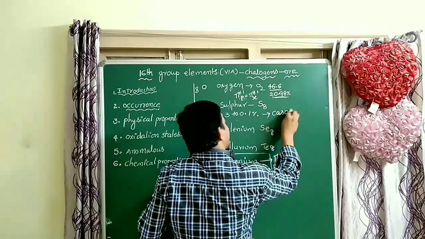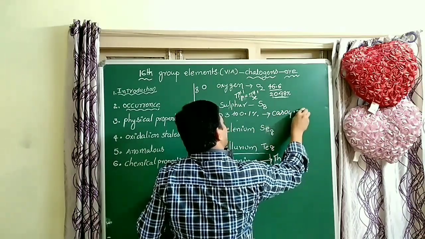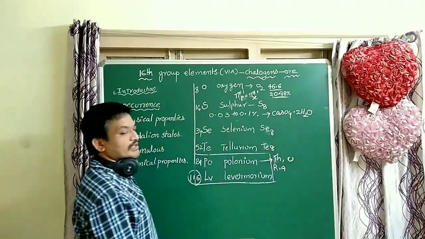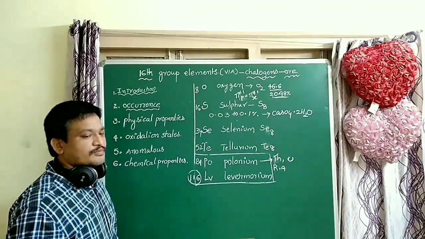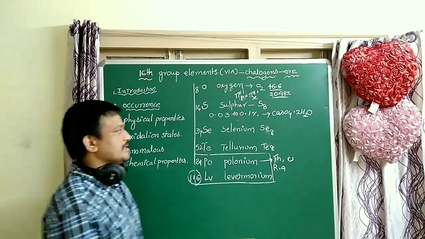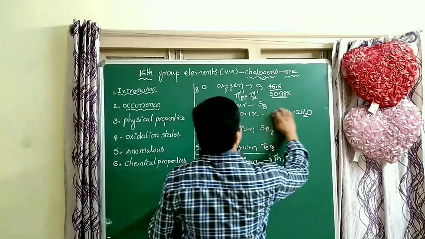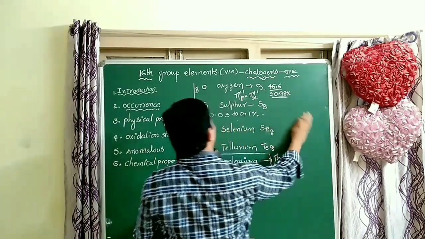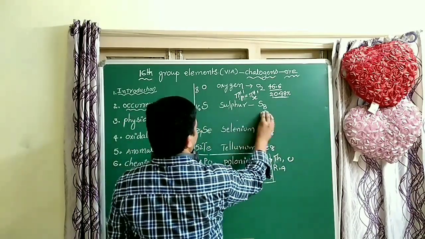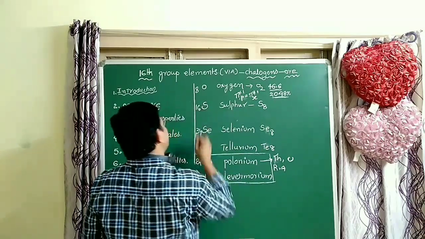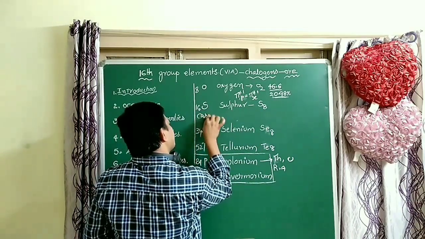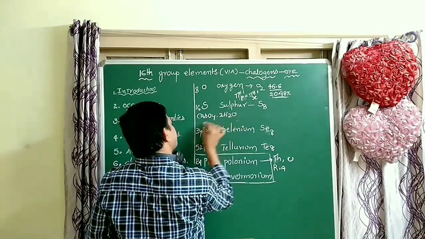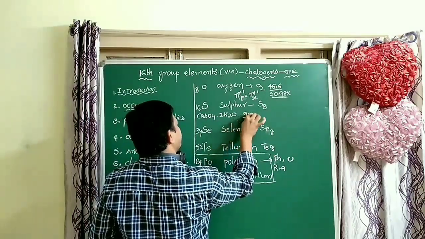CaSO4·2H2O: what is the name of the compound, students? CaSO4·2H2O is gypsum.